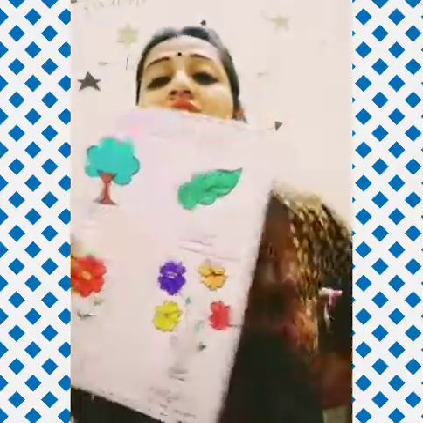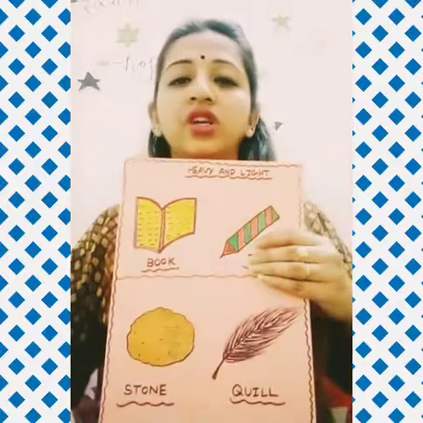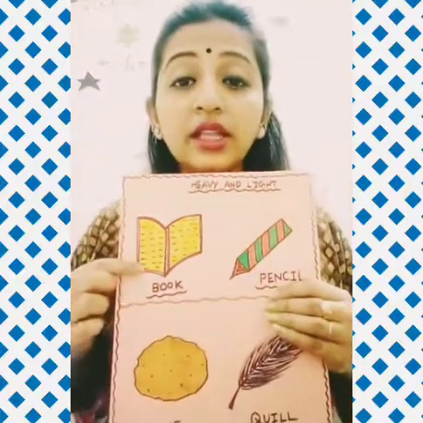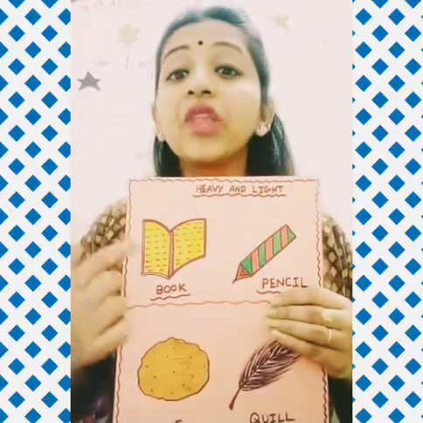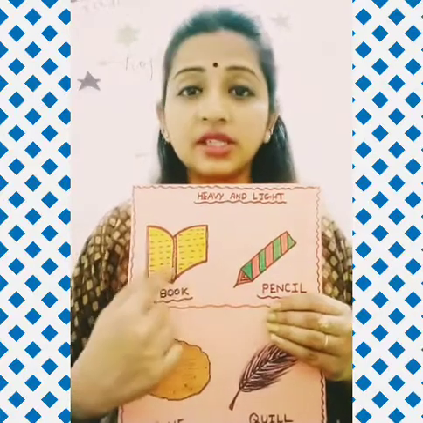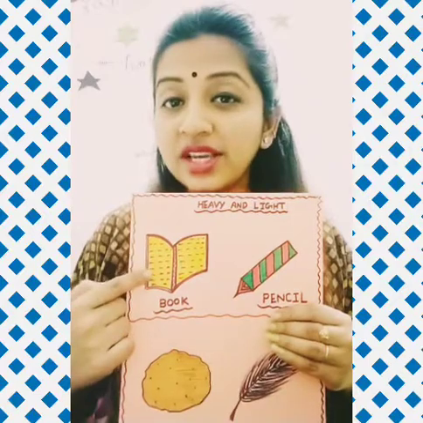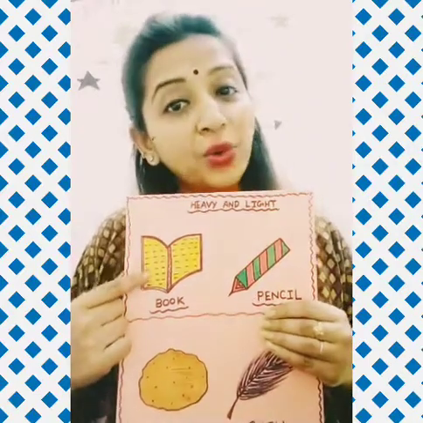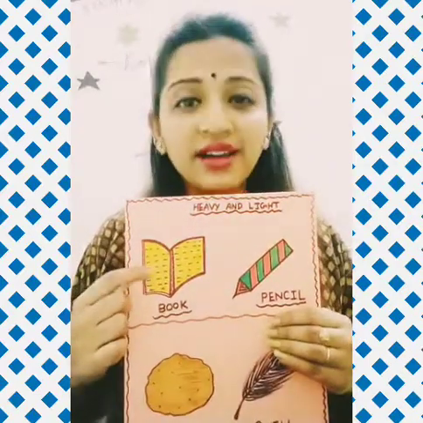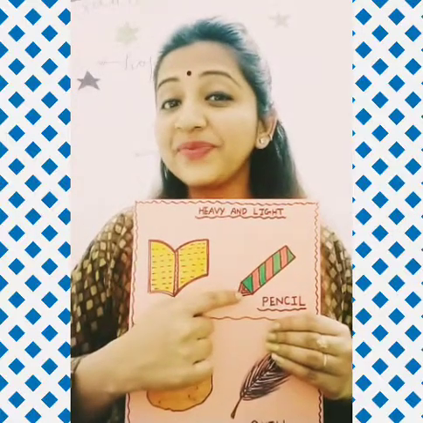Okay. So now I am going to show you one more worksheet. In this worksheet, can you see we have again two pictures. This side we have one picture. What is this? It's a book. And what is this, kids?